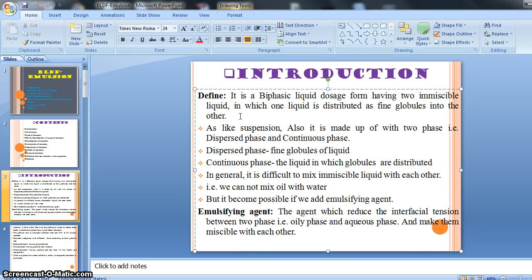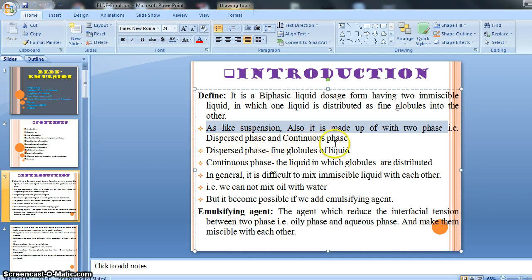It is quite similar to our suspension dosage form. If you better understand the suspension, we can better understand the emulsion also. So it is very necessary to understand what suspension is, so you should read it. Like suspension, the emulsion dosage form is also made up of two kinds of phases, right? So let's see what those are.